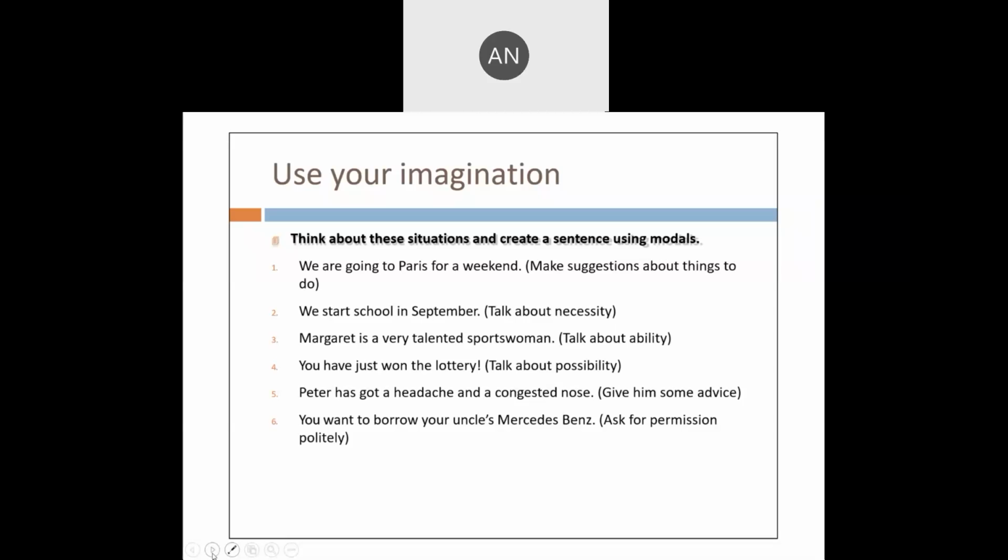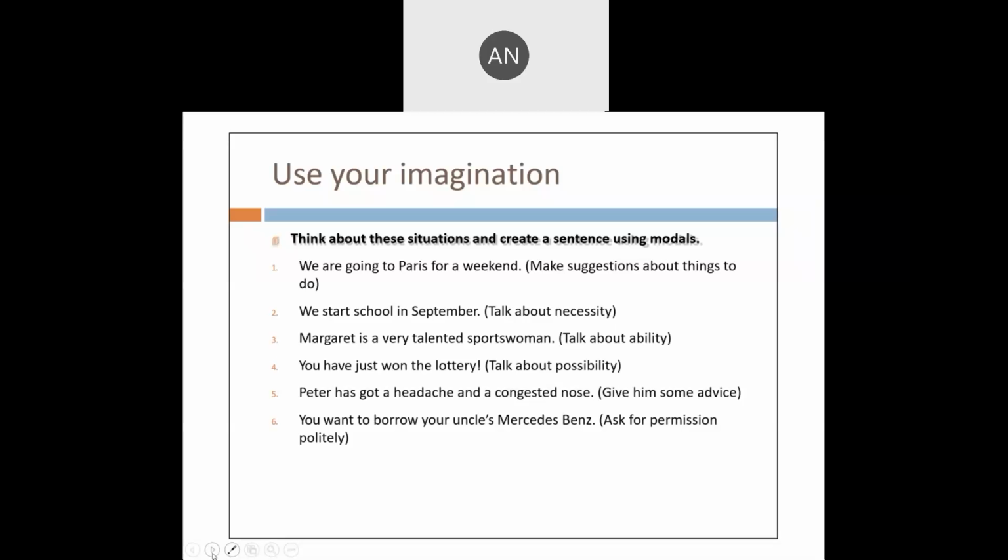Think about these situations and create a sentence using modals. We are going to Paris for a weekend. Make suggestions about things to do. What will you do there? Using modals. You can do something in Paris. We start school in September. Talk about the necessity, why it is necessary. Margaret is a very talented sportswoman. Talk about her ability. You have just won the lottery.